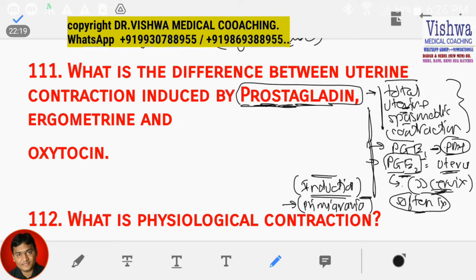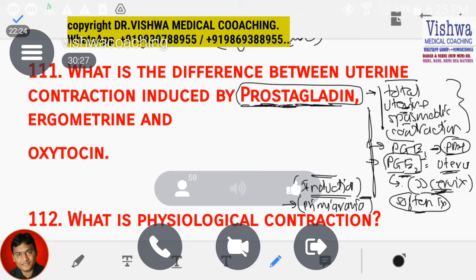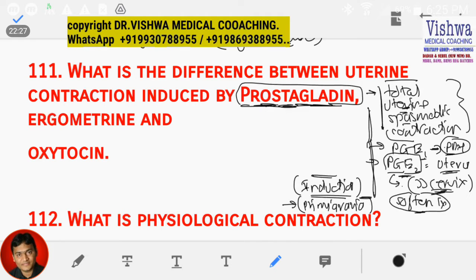Now again, very important, very practical question, and every physician should know the basic difference between these contractions: prostaglandin, ergometrin, and oxytocin. Prostaglandin also produces action on a non-pregnant uterus. That is also one of the very important points. Partly, it also acts on the non-pregnant uterus.